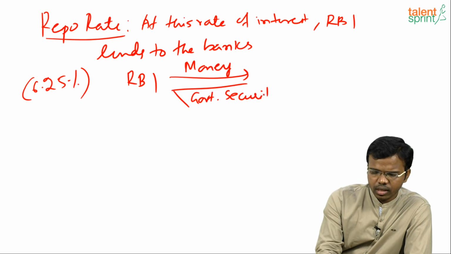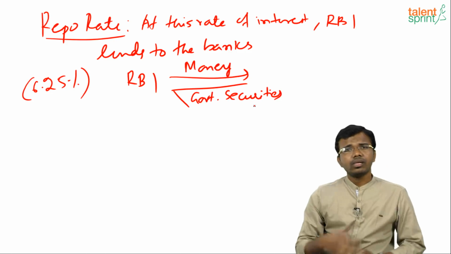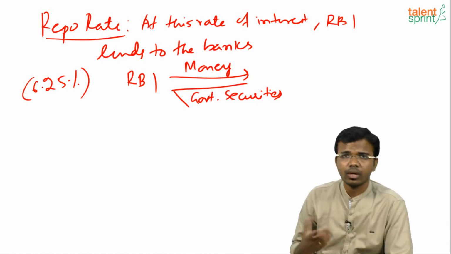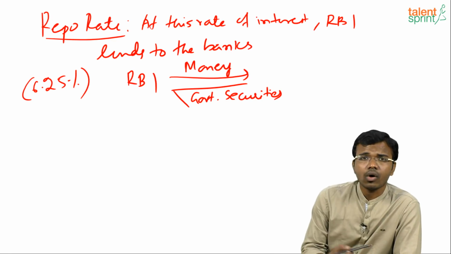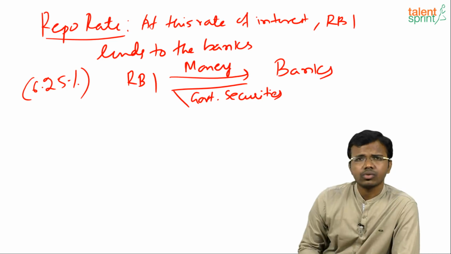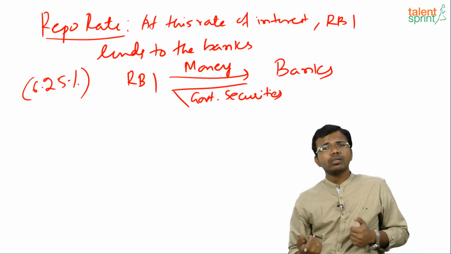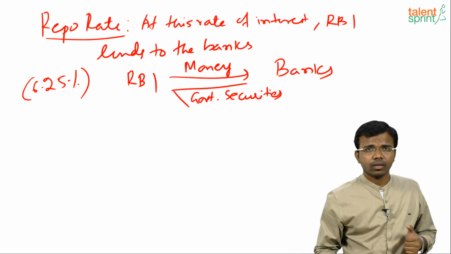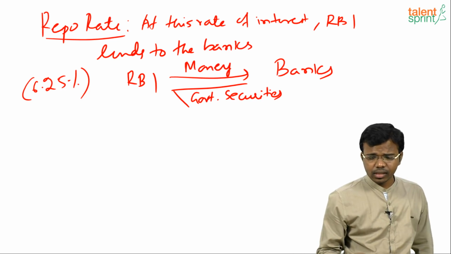What do you mean by government securities? Generally, whenever we take money as a loan, we keep something as surety, as collateral, right? So that is called a government security. So simply said, the banks will borrow money from RBI at repo rate of interest. Okay? Clear with this?